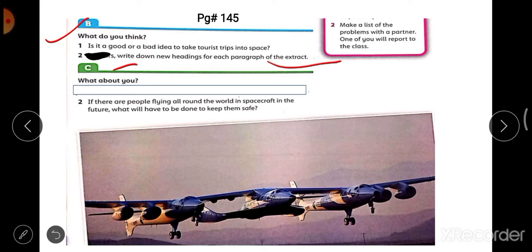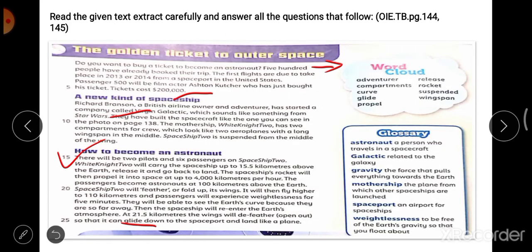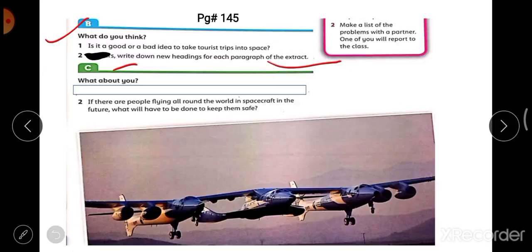You will change them. You can make different headings. Like this is your extract, so you can give a heading to this paragraph, and a heading to this paragraph. A New Kind of Spaceship, this is the previous heading. So you can change it and write another heading for this paragraph, according to the paragraph. Then you will write another heading for this paragraph, How to Become an Astronaut. So in this question, you will just write some interesting and different headings for each paragraph.